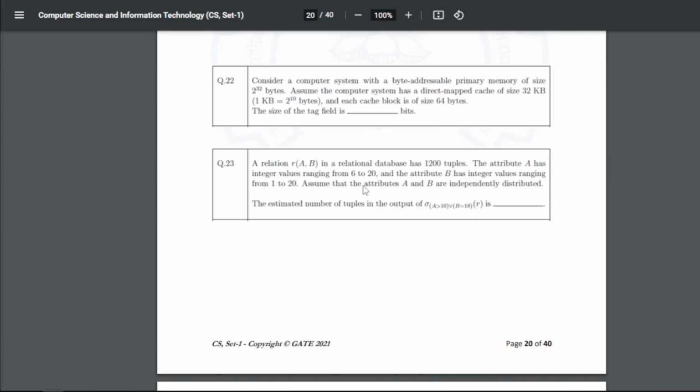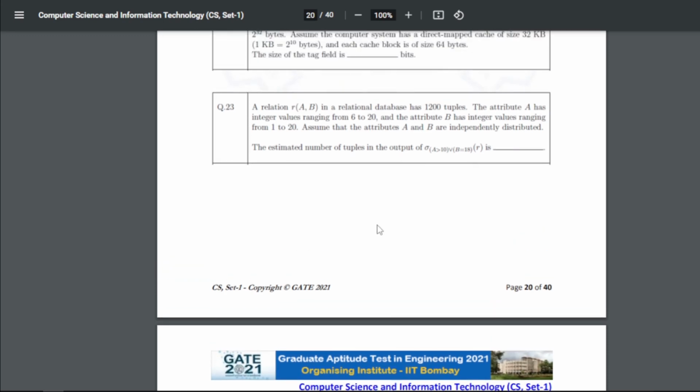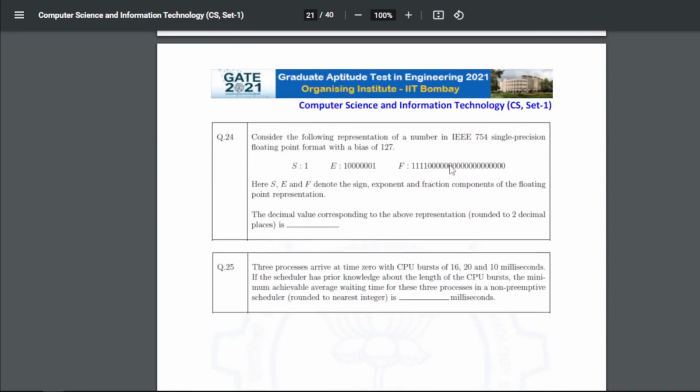A relation R(A, B) in a relational database has 1200 tuples. The attribute A has integer values ranging from 6 to 20, and the attribute B has integer values ranging from 1 to 20. Assuming that the attributes A and B are independently distributed, the estimated number of tuples in the output of sigma (A greater than 10 or B equals 18)(R) is, so for 23 our answer was around 819 to 820, right? So there were actually two answers. Another we got is 205 to 205. So you can write in or.